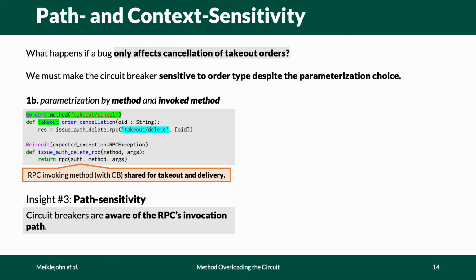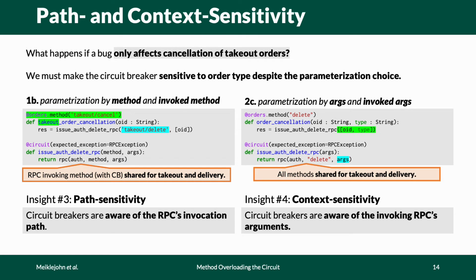We refer to this as path sensitivity, where circuit breakers are aware of the RPC's invocation path. In the case that's frequently taken, where the code has been parameterized only through its arguments and where all of the underlying methods that issue RPCs are shared, the circuit breaker must be sensitive to the arguments. We refer to this as context sensitivity, where circuit breakers must be aware of the invoking RPC's arguments.